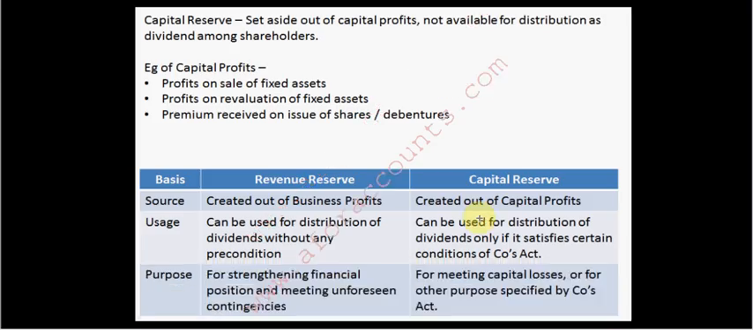Now reading on about the capital reserve. Capital reserve is set aside out of the capital profits not available for distribution as dividend among shareholders. So as capital, it will never be distributed among the shareholders. An example of capital profits is when you sell a fixed asset and gain something out of it; that is a capital profit, not a revenue one.